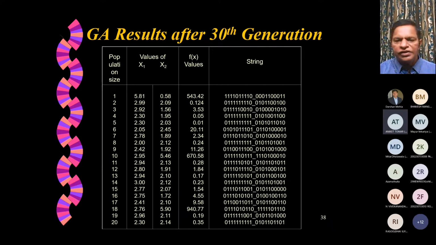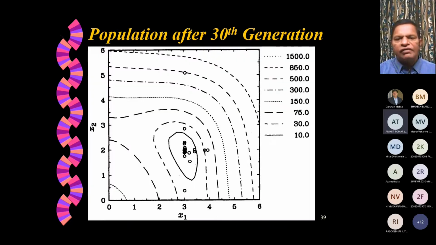Now I have illustrated this with all binary operations, bit by bit, crossover, mutation, etc. Now I'll show you the final solution. You see, the solution is here, the best combination of x1 and x2. If you recall, x1 should be 3 and x2 should be 2. By the time we reach the 30th generation, if you look at each of the members of the population, many members are very close to the best solution, but a few are still away from it. If you had carried on another 2 or 3 generations, maybe you would have hit more points closer to this portion.